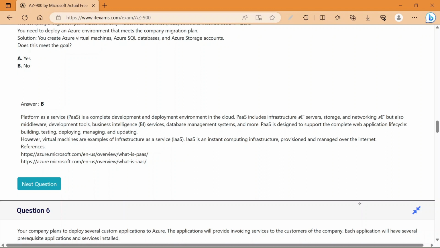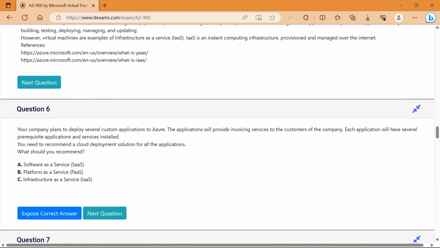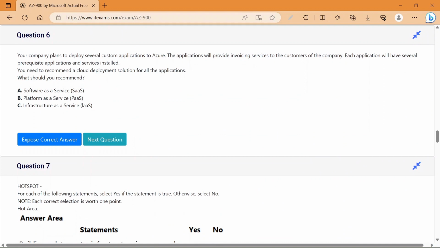IaaS is an instant computing infrastructure provisioned and managed over the internet. Now, the next question is question number 6.